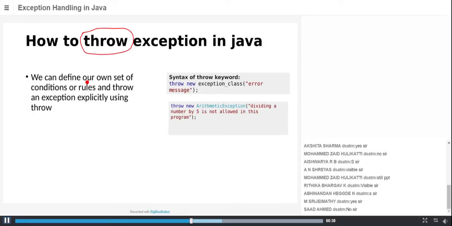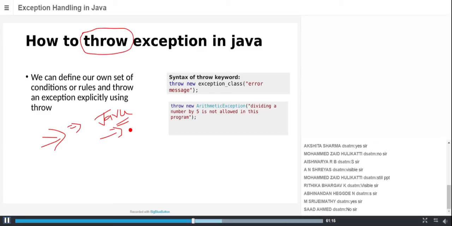That way we can define our own set of conditions or rules. Exceptions occur because we are writing statements using the Java programming language. That's why we face such problems. Every programming language has certain rules and constraints. If you violate these rules and constraints, Java doesn't understand your statement, and it gives an error.